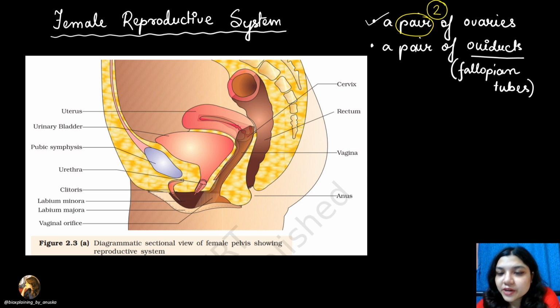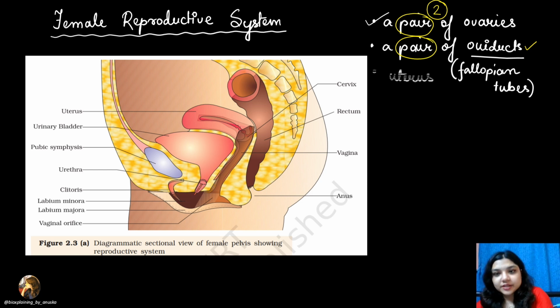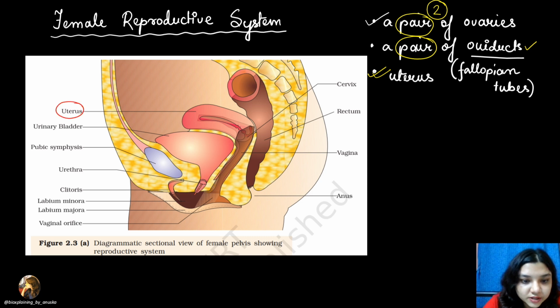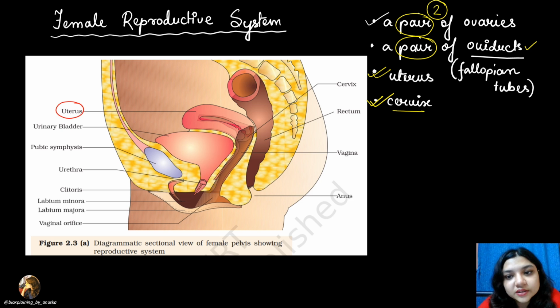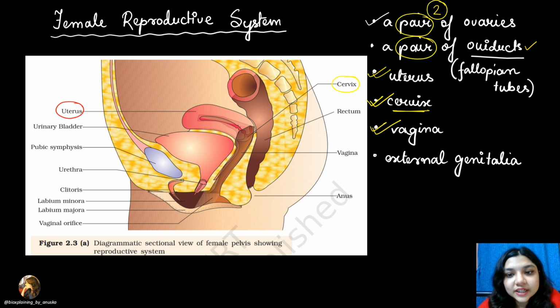2 ovaries are present. Then the oviduct or fallopian tubes are also in pairs. That is, 2 are present. Then the uterus is present. Let's see here. Yes, uterus is present. So if I have to point in the diagram, this part is the uterus. Next, below the uterus, the cervix is present, right? Then below the cervix, the vagina is present, and finally the external genitalia is present.